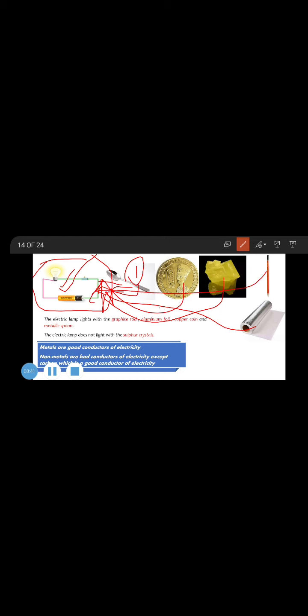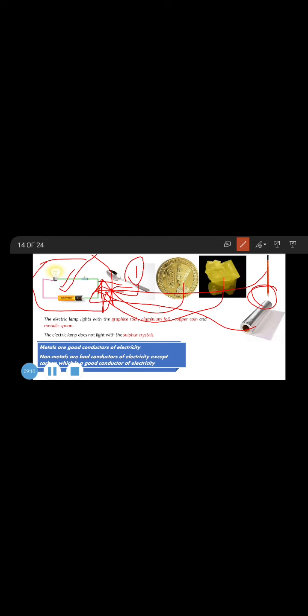And then a pencil, which is this part, which is made of graphite. Okay, and we call it graphite rod. So we will notice that it will conduct electricity, and the lamp will light. Okay, this happened because this conducts electricity. Also, this is non-metal, this conducts electricity.